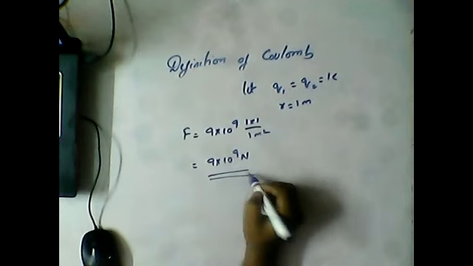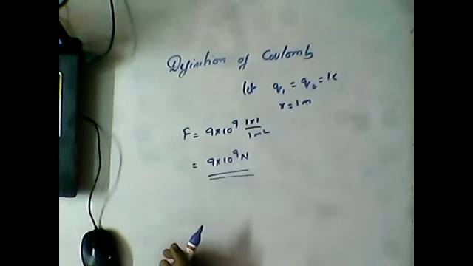newtons. Clear? So Coulomb is the charge that when placed at a distance of 1 meter in air or vacuum, a repulsive force of 9 into 10 power 9 acts.